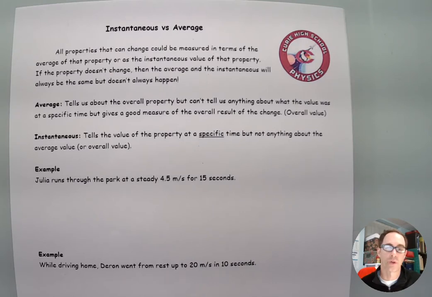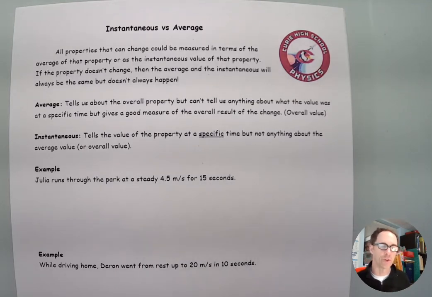In this video, I'm going to look at the difference between the instantaneous value of a property and the average value of a property. Essentially, any property that could change, like your speed or your weight or time, can be measured in terms of the average value, which is sort of the overall look at it, or the instantaneous value, which is looking at a particular time.